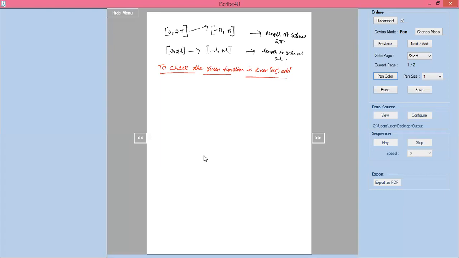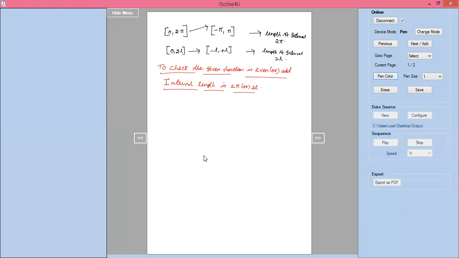Now, first interval I will take. The interval length is 2 pi or 2l. If the interval length is 2l or 2 pi, how do you simplify this, to check an even function or odd function?